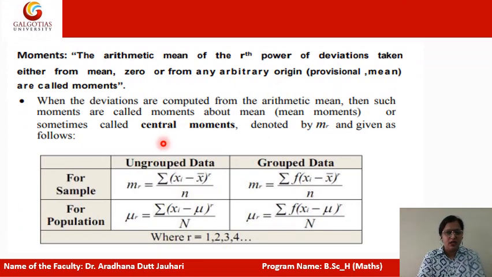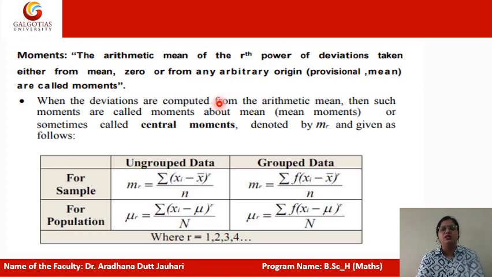Next, that is very important. All of you must learn what moments are. The arithmetic mean of the rth power of the deviations taken either from the mean or the origin is called the rth moment. You have two kinds of moments: moments from the mean and moments from the origin.